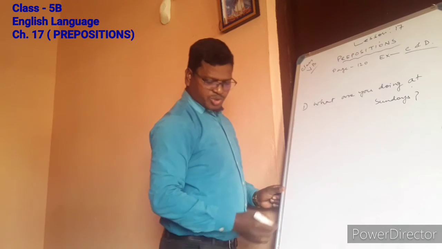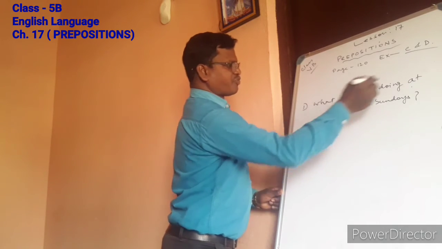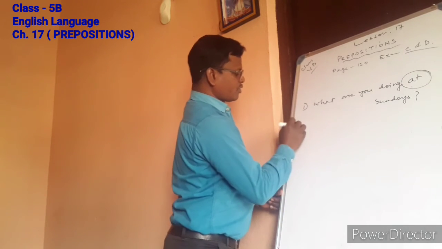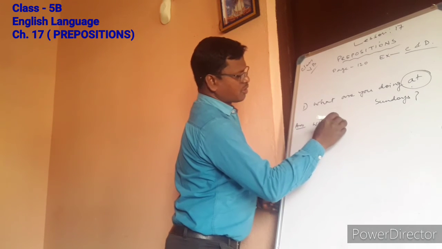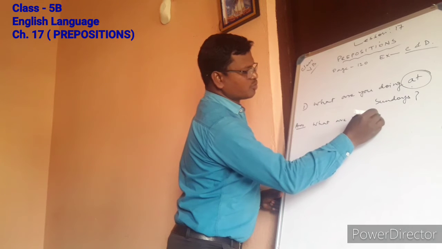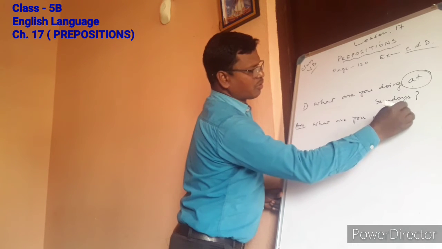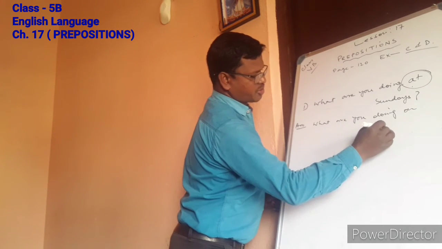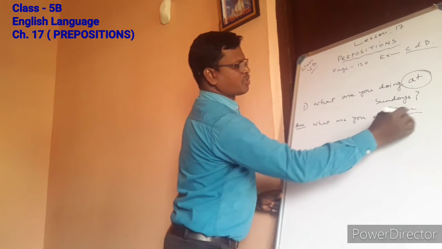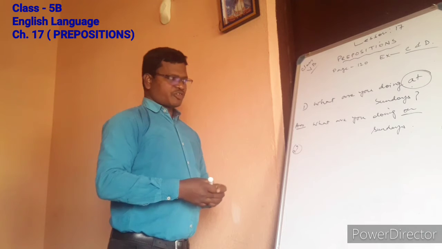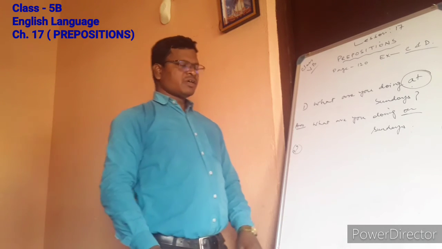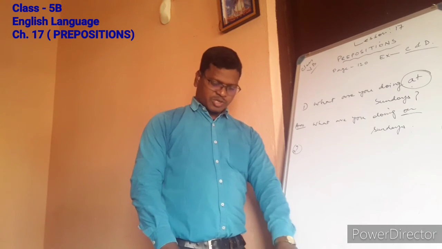What is wrong here? We need to identify. At is wrong, and you must write the answer like this: what are you doing on Sundays? So write first the question as it is given, with the correct options.